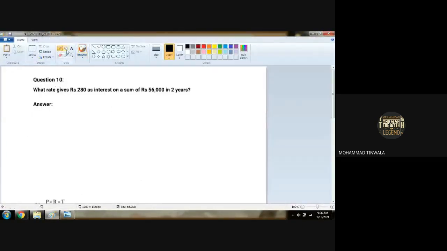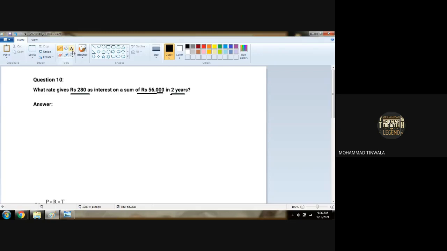Who will read this? Sir, can I read? Yes, Sanraj. Question number 10. What rate gives rupees 280 as interest on a sum of rupees 56,000 in 2 years? Now, what is the question?